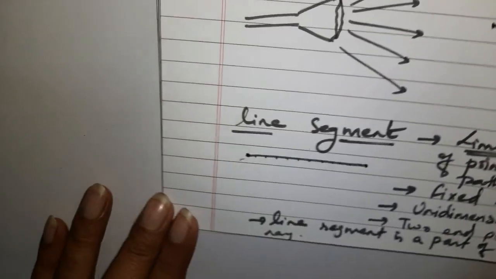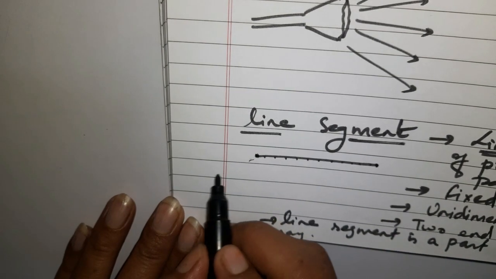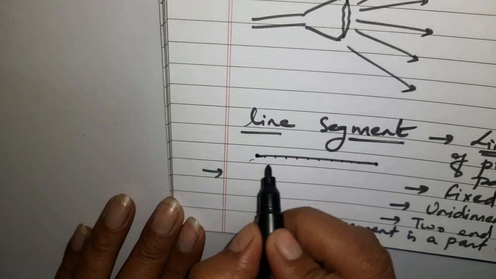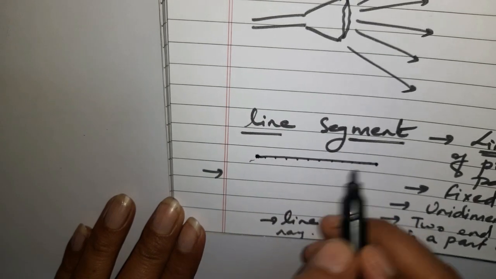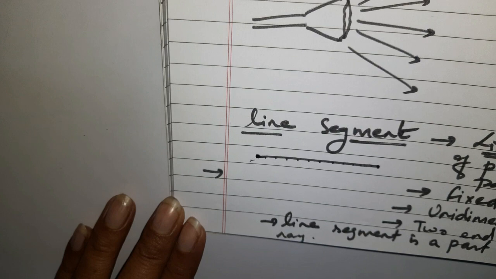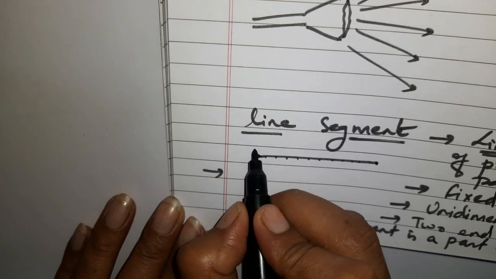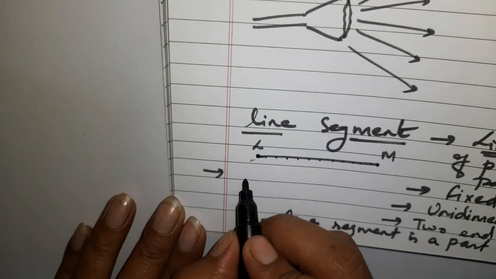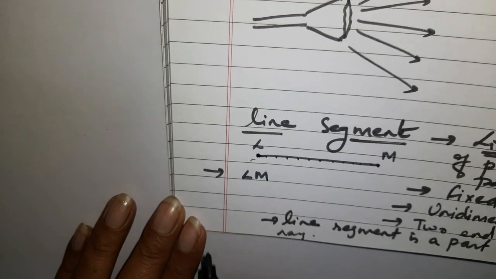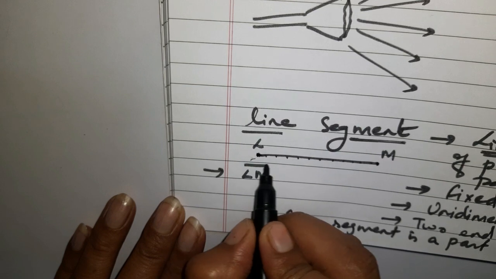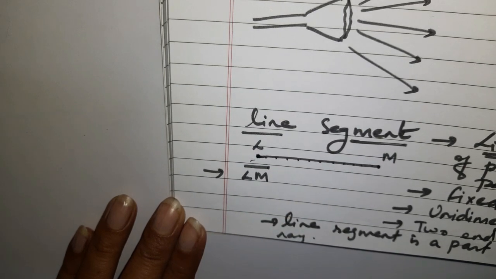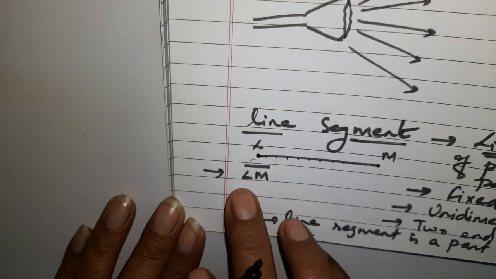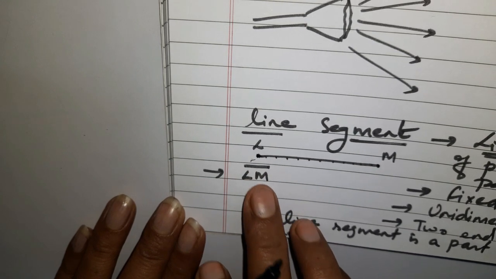And how to represent this line segment? As I have told you, points are to be denoted by capital letters. So if this point you are taking as L and this point as M, in such a case you will represent the line segment as LM. And on the head, what will you show? You will simply show a bar. There will be a simple straight bar on LM which shows that it is a line segment.